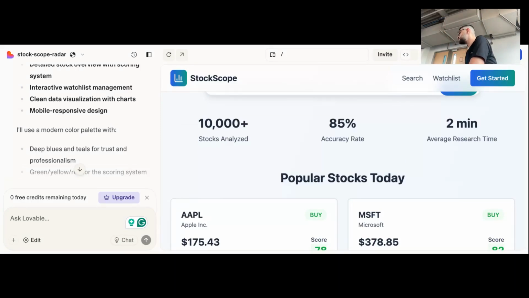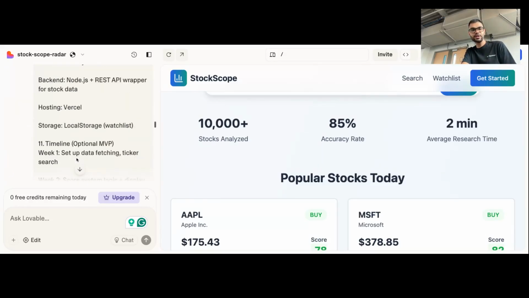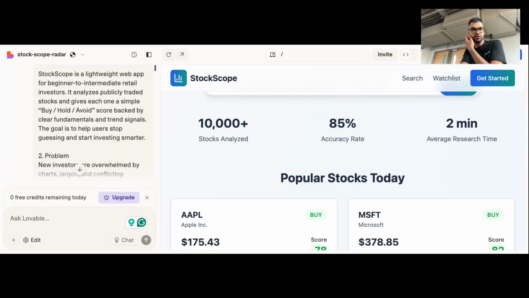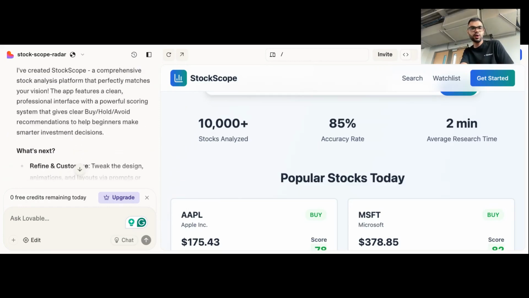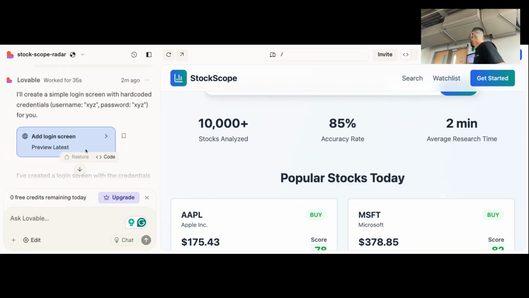For your question, the versioning is auto done. If you scroll up, it has that every single time I make a change. This is the one we just built. So let me see if I can find the other one. It will make a block like that, like you see, add login screen. So anytime I make a new change, I can always scroll up in chat and it has a restore button next to it. That's one way. But if you're really protective of your data, you can connect to GitHub and then GitHub saves all of the code for you. So that's the other way.